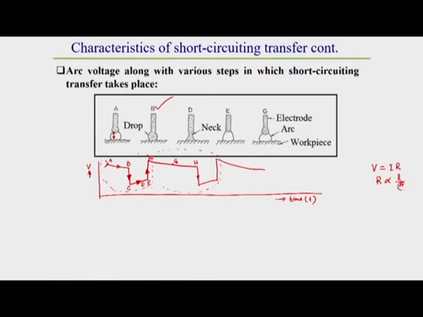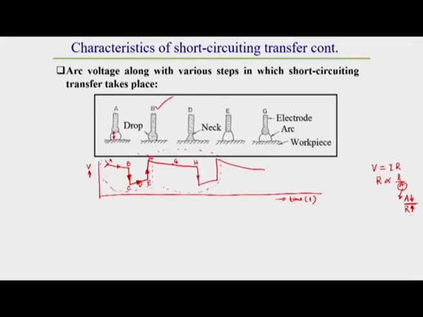Due to this constriction of the arc, due to the high flow of current during short circuiting, this area decreases. If area decreases, then R increases, but this is marginal. That is why from C to E during neck formation time, we can observe that there is a rise of voltage. This voltage rise is due to constriction of the arc.